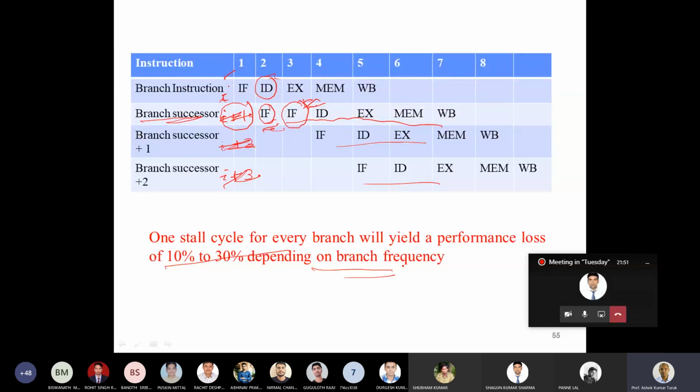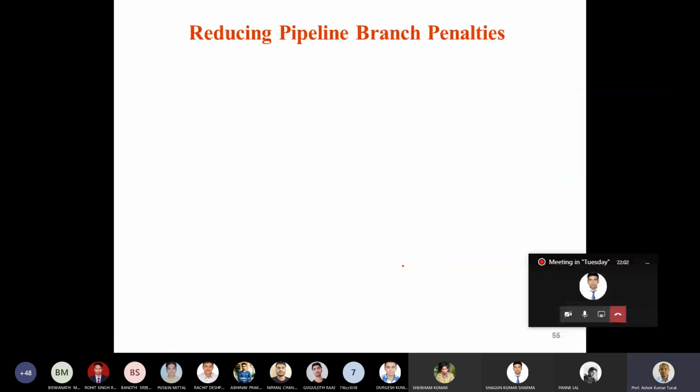So let's look at some of the techniques which are designed for reducing the branch penalty. Let's discuss some of the techniques for reducing the branch penalty. We'll discuss the four techniques. There are two ways to handle the branches. One is statically, the other one is dynamically. In this class we'll discuss only the static ones, which are handled by the compiler.